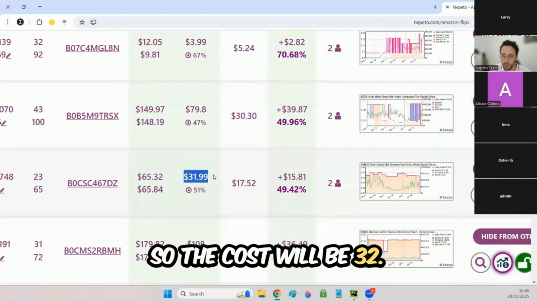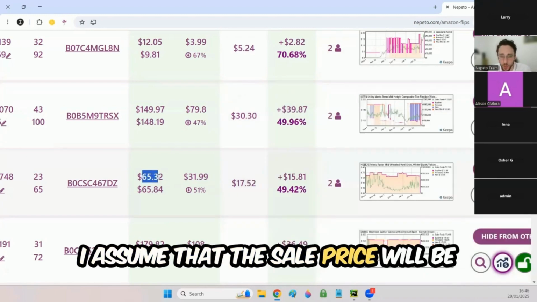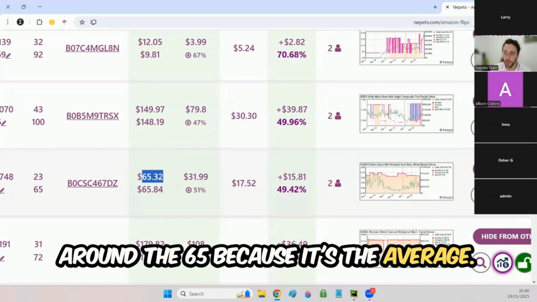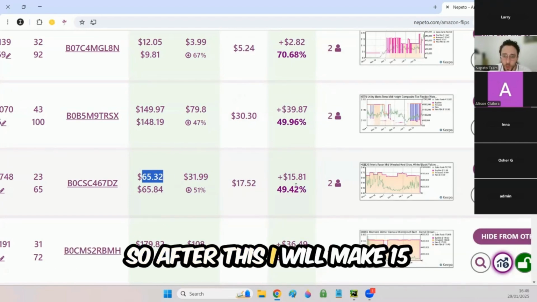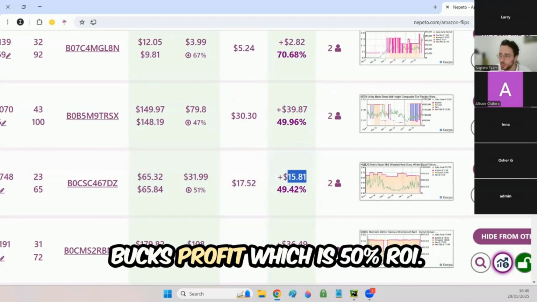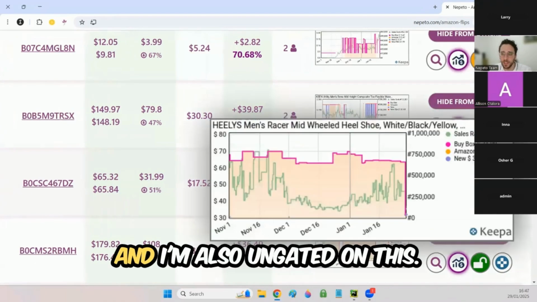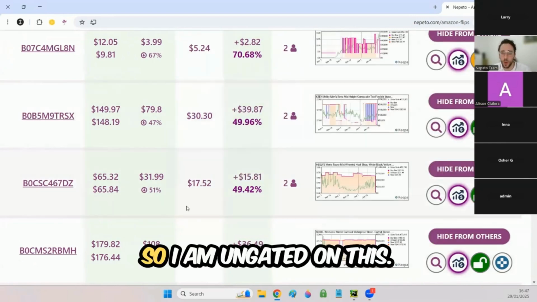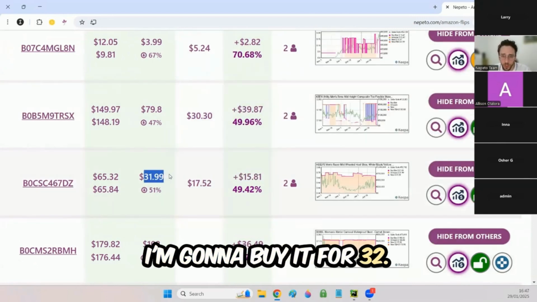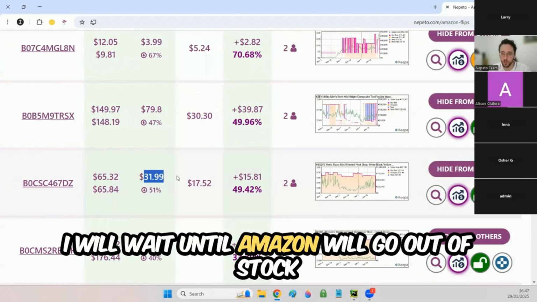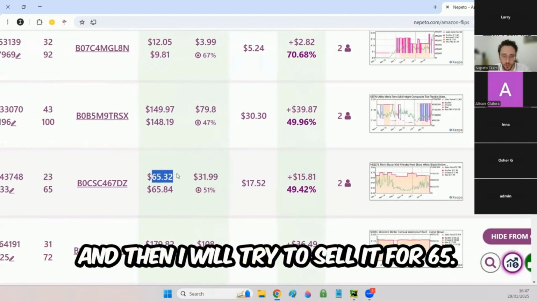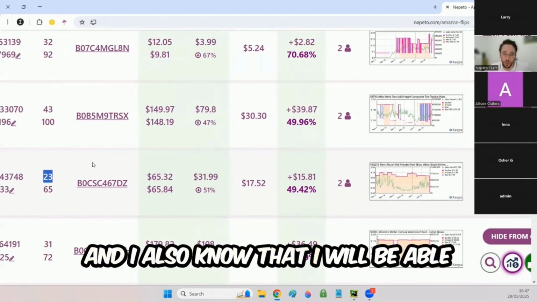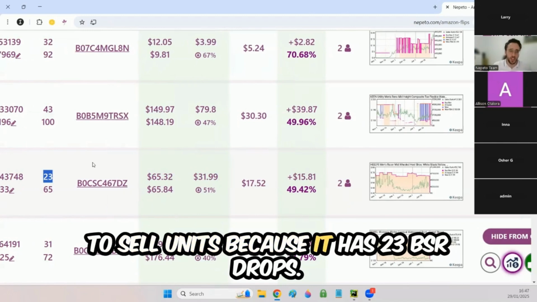So the cost will be 32. I assume that the sell price will be around 65 because it's the average. So after this, I will make 15 bucks profit, which is 50% ROI. And I am also ungated on this. I'm going to buy it for 32. I will wait until Amazon goes out of stock, and then I will try to sell it for 65. And I also know that I will be able to sell units because it has 23 BSR drops.